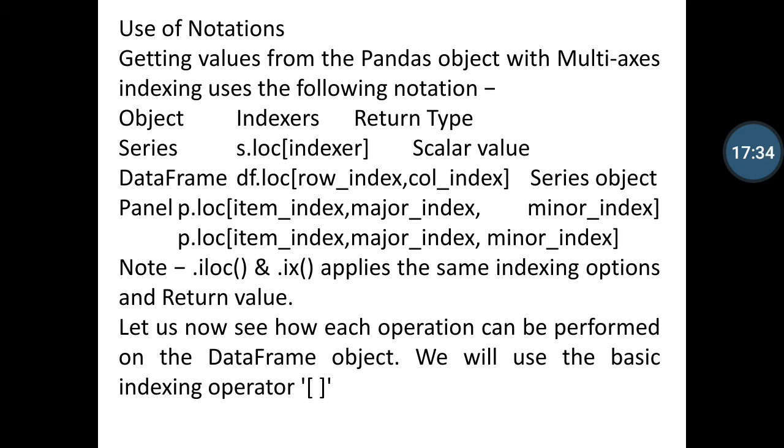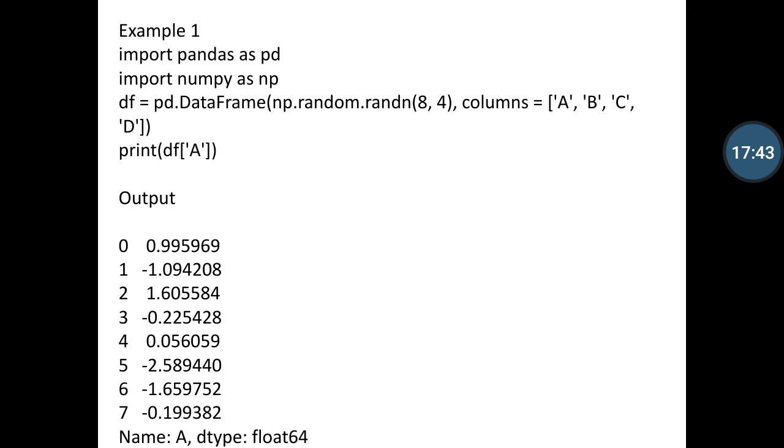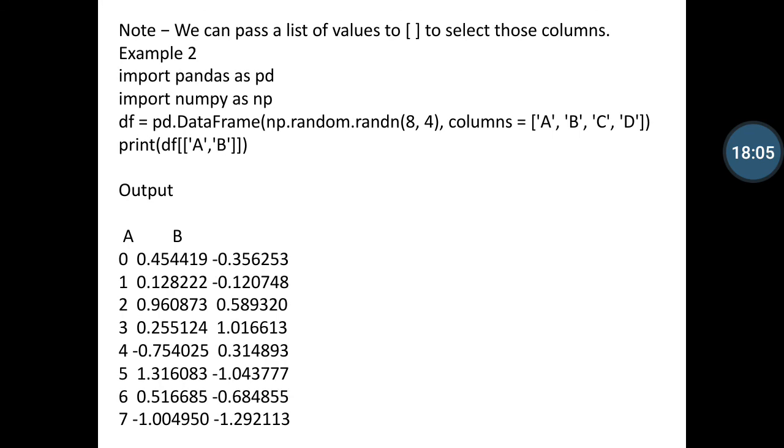We can use the basic indexing operator as a list-like structure, as shown in the example. So we can use the data frame defined previously, and here I am writing print df, and in the list-like structure I put the string column value 'a'. After executing, the corresponding a values are our output. Note: we can pass a list of values using the list symbol to select those columns.